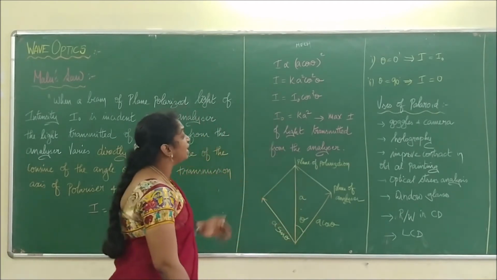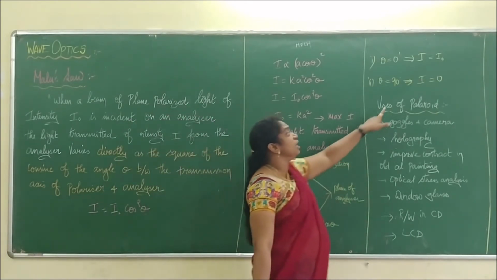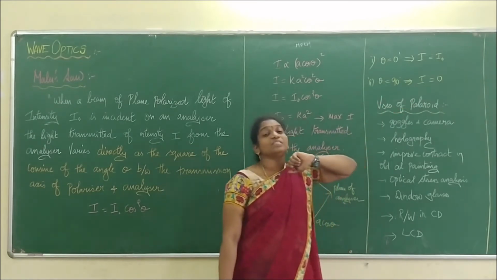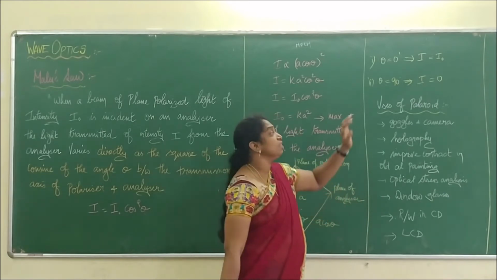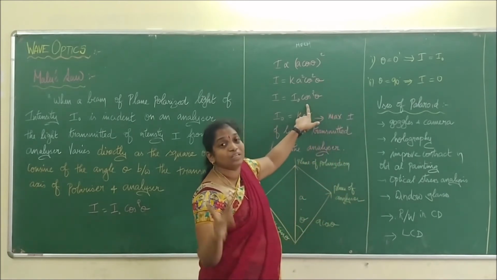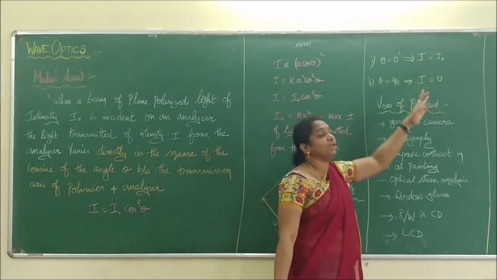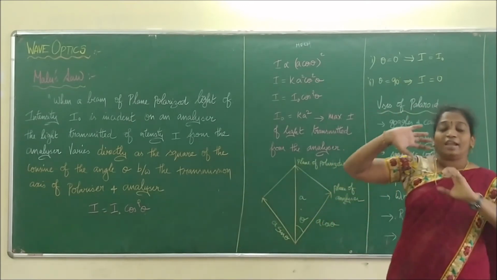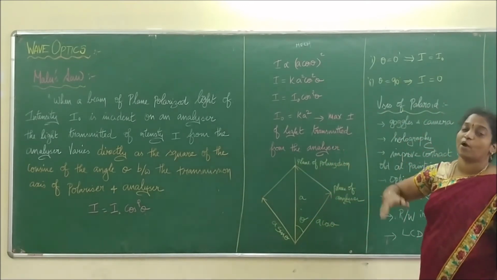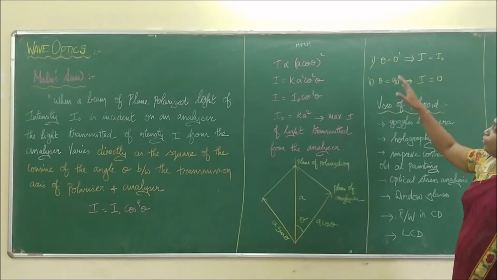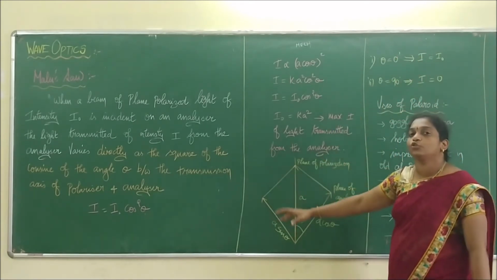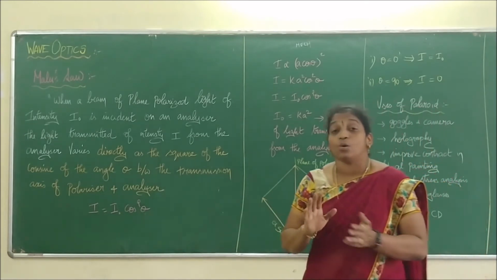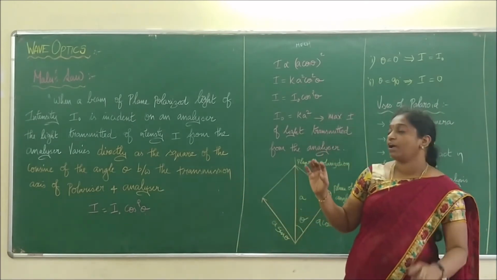Then we will take the next condition. What is the next condition? It is 90 degree. If it is 90 degree, it means the two plates are perpendicular to each other. Then cos 90 is 0. Therefore intensity will be 0. That's why when the analyzer is rotated to 0 and 90 degree, we can easily get the maximum and zero conditions. So this condition has been easily proved through Malus law. It is a very important 2 marks or 3 marks question which can be asked.